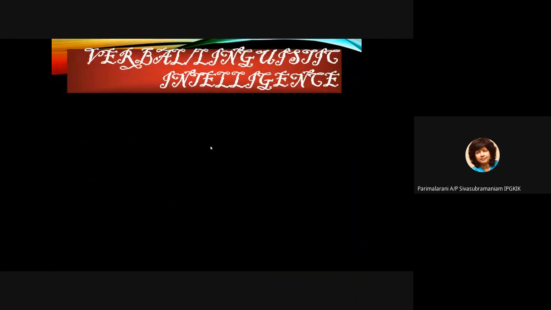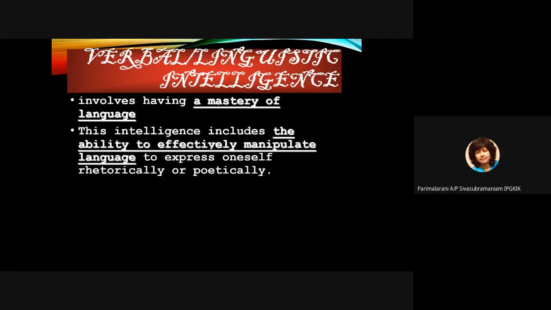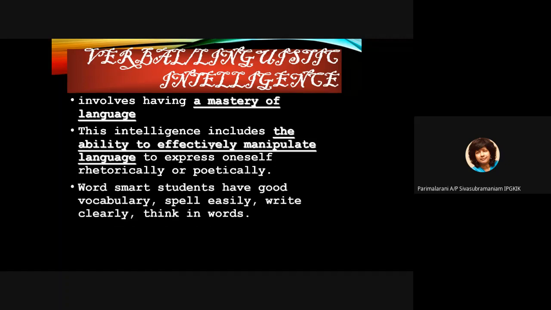Second intelligence, verbal linguistic. Verbal means speaking. Linguistic has to do with language. It involves having a mastery of language. They're very good with their language. This intelligence includes the ability to effectively manipulate language, to express oneself rhetorically and poetically. Word smart students have good vocabulary, spell easily, write clearly, and think in words. Students with verbal linguistic intelligence always do well in examinations.